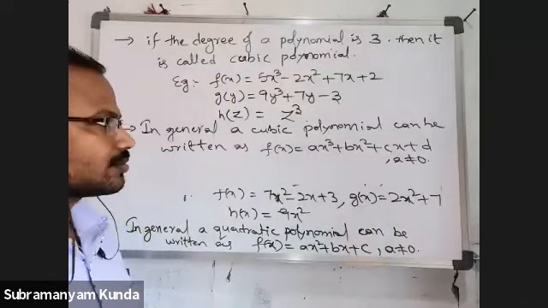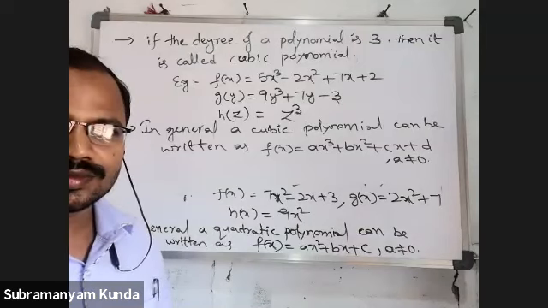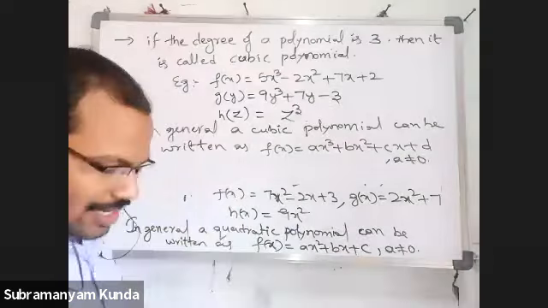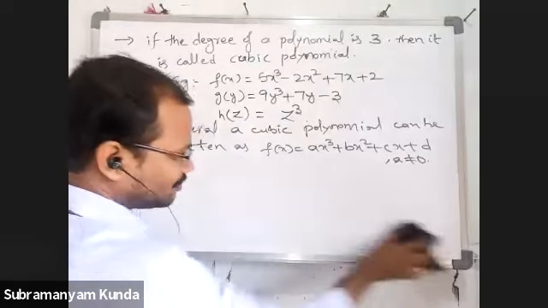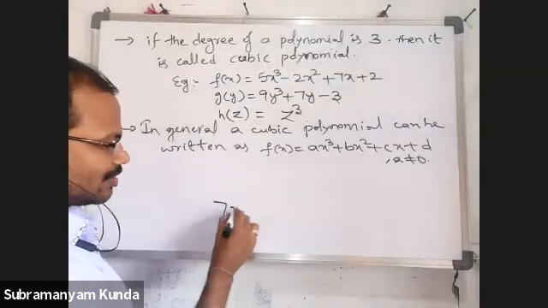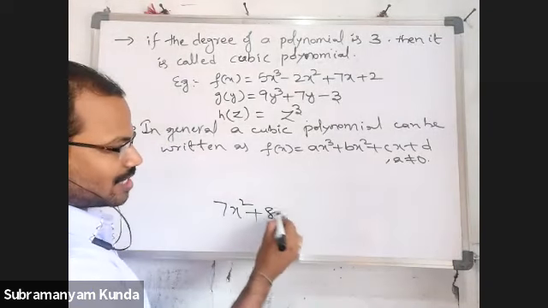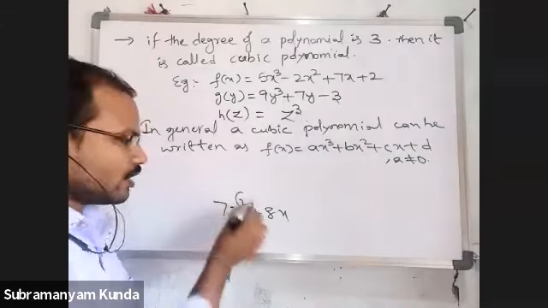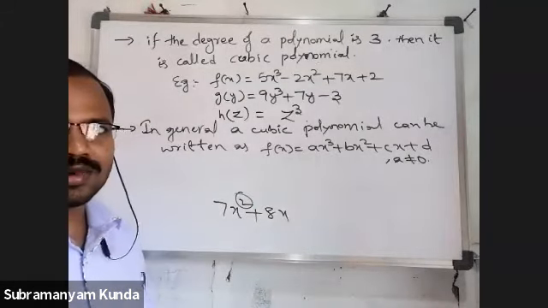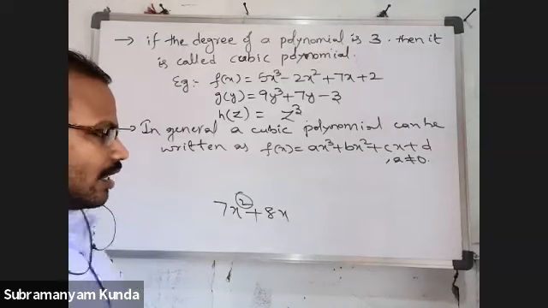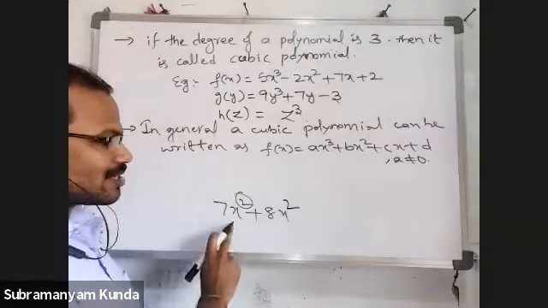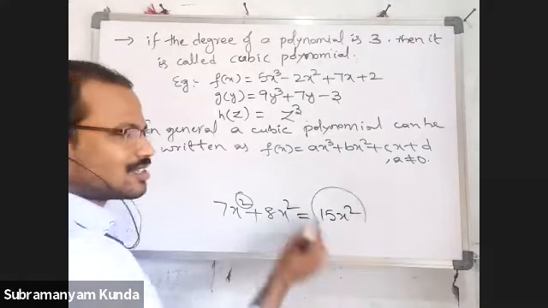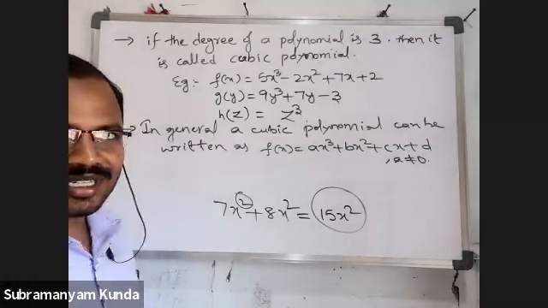Sir, one doubt. In a quadratic polynomial, we can write 7x square plus 8x square plus 8x. Yes, it is also a quadratic polynomial, degree 2. 7x square plus 8x square is 15x square, so yes, it is a quadratic polynomial.